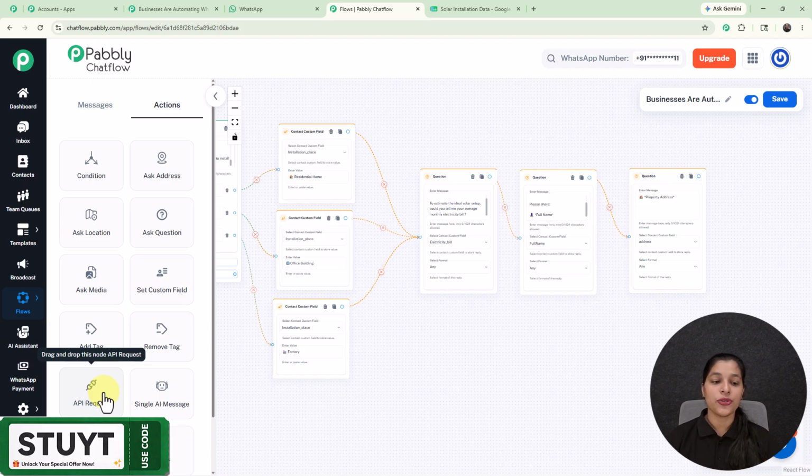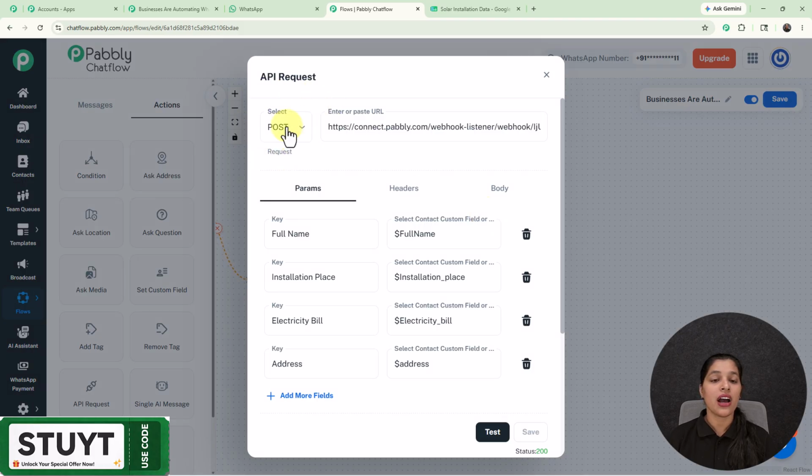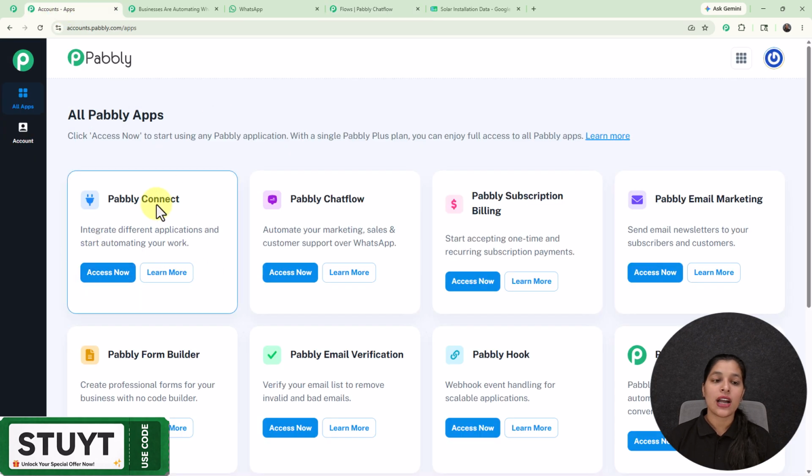So here I'm going to use this API request node which I have already integrated. Right here you can see that we are getting this API request node where I have selected my method as post, and here I have entered my webhook URL. Here in my all Pabbly apps page, we can check out this application, that is Pabbly Connect.